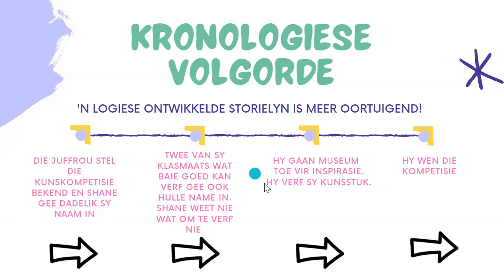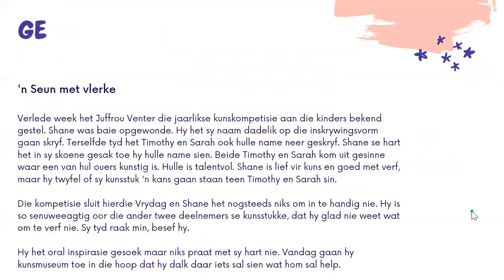Okay, and then he goes to the museum. Hy gaan museum toe vir inspirasie en hy verf die kunststuk. He needs to go to the museum for inspiration first and then he paints his artwork. He can't paint his artwork and then decide to go to the museum because the museum is where he finds his inspiration. Okay. And then lastly, he wins the competition. I can't say that he won the competition before he's even painted. Okay. So that is why a chronological order is very important.